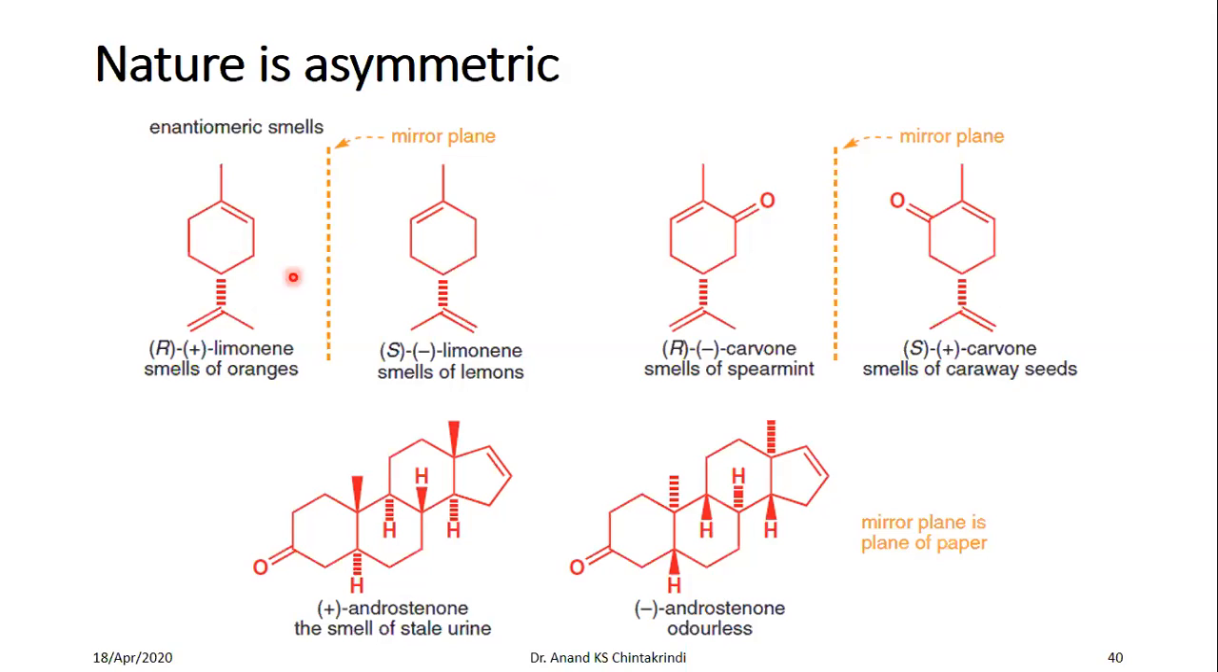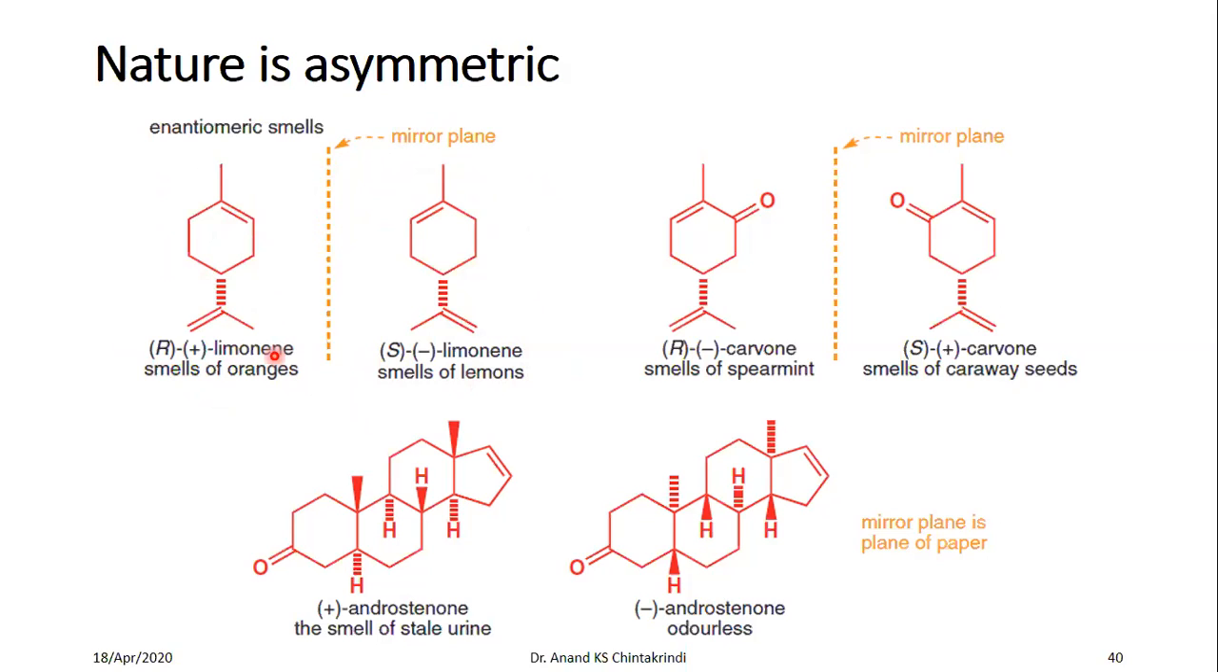The R enantiomer of limonene, a terpenoid, smells of orange, whereas the S isomer has the smell of lemon. The same chemical but different enantiomers, because they interact in a different manner with the olfactory receptors. Therefore, they have different smells.